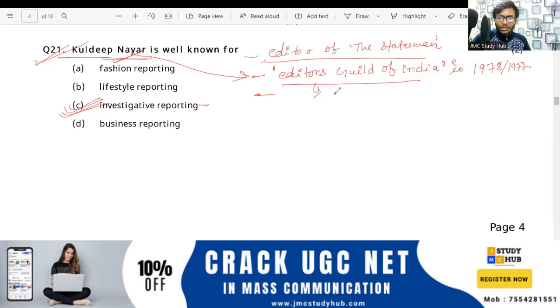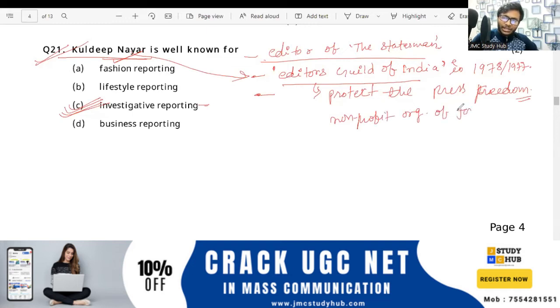Yes, very good. So this was to protect press freedom. Okay, press freedom. So the Editors Guild of India was a non-profit organization of journalists, right? Its objective was to protect press freedom. The Editors Guild of India was started by Kuldeep Nayyar in 1977.